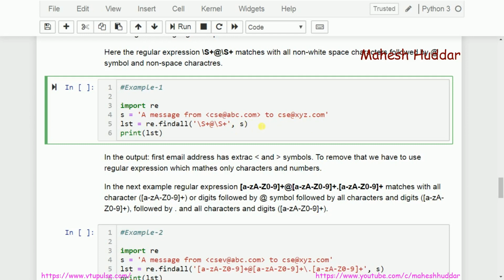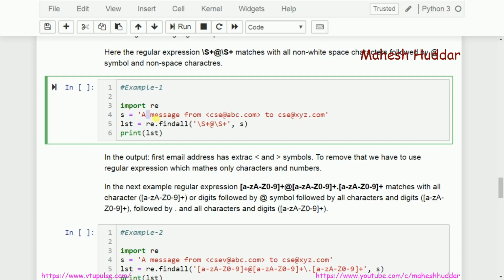So it is a very simple thing. Now just try to understand how it matches with the string. Backslash S will match with the first a. Yes, a is a non-space character. After that, how many non-space characters am I expecting? One or more. Yes, one is matched. After that, I am expecting another non-space character, or if it is not a non-space character, I am expecting the @ symbol here. But after this, what we get is a space character. So the matching will stop here.